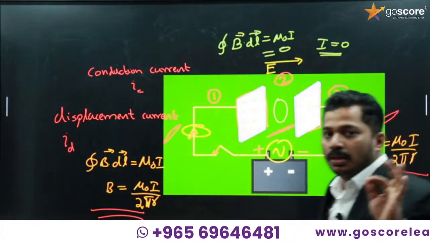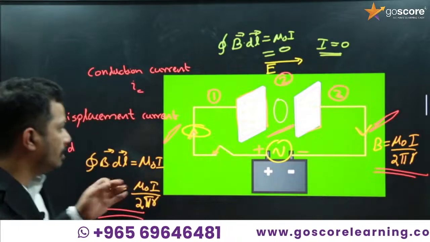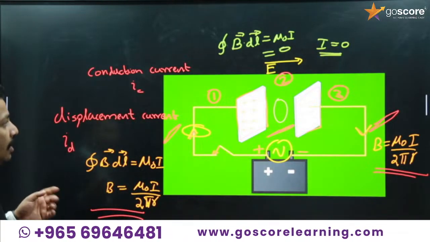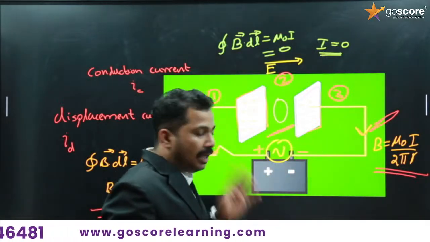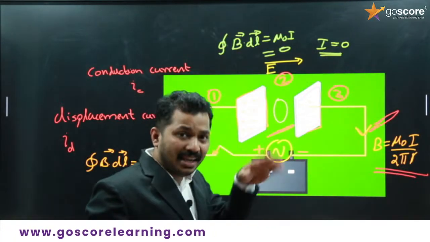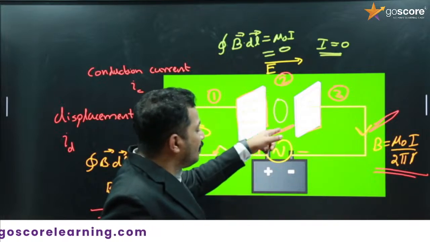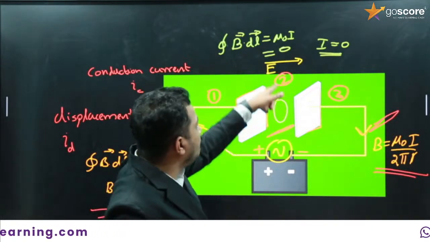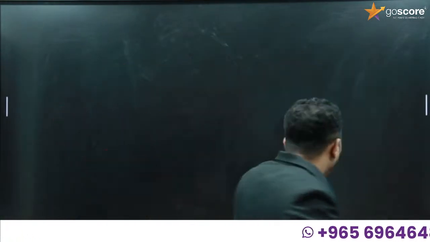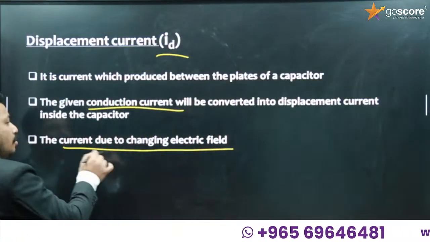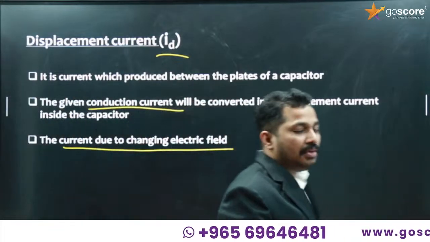Understood? Okay, so this is a very important concept. That's why I took time to explain it. Here the electric field is varying continuously. If I am applying an AC current, that electric field will be varying continuously. So the source of the displacement current over here is this time varying electric field. Now you got the definition: the current due to a changing, time varying electric field.